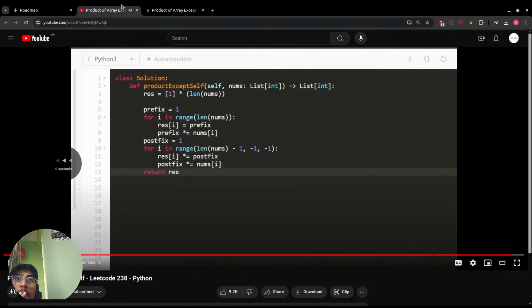Oh, it's a bit different than what I did previously. It seems like I didn't watch the entire video when I previously attempted to solve this problem. What he does is way simpler than what I did previously. So here he has result i equals prefix.